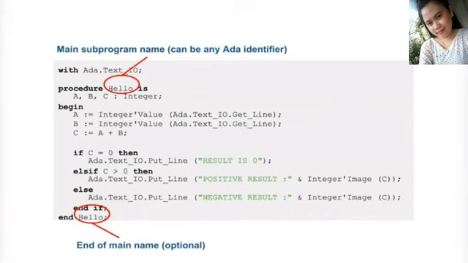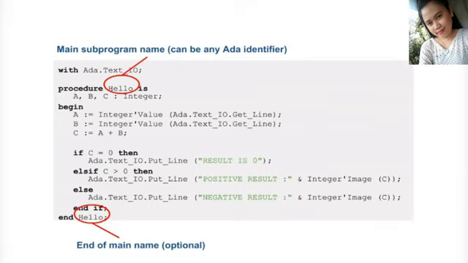Let's now dive into more details. The first thing that we are looking at here is the entry point of the program. It's a procedure, which is the equivalent of a void function in languages such as C or C++, and Ada. The name of the entry point, or if you will, the name of the main subprogram, can be anything. It doesn't have to be named main necessarily, which is why in this case I decided to call it Hello.